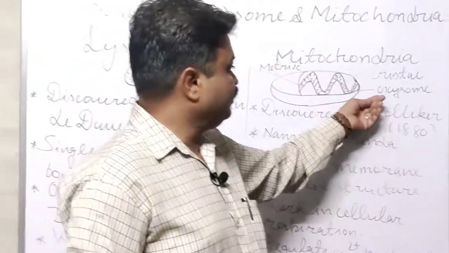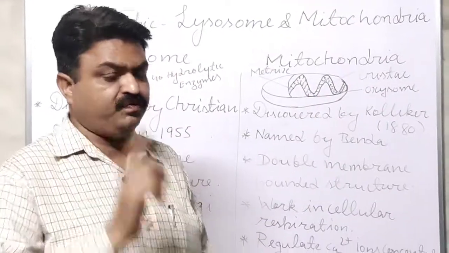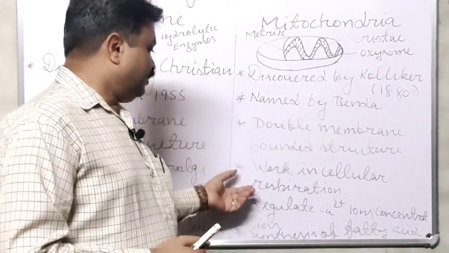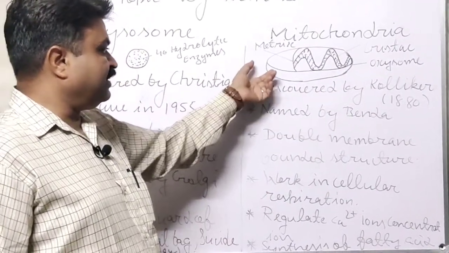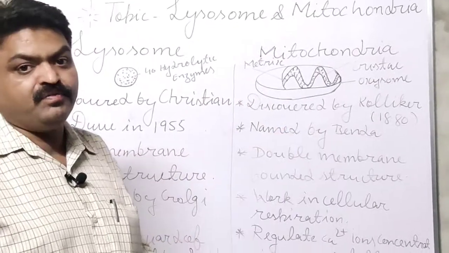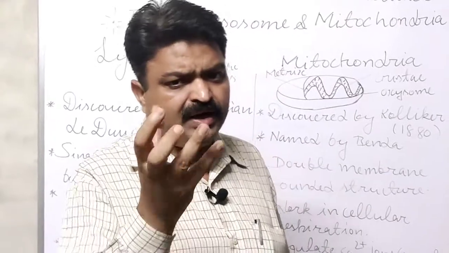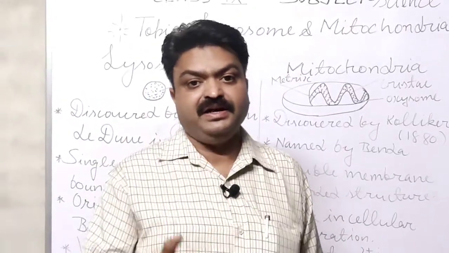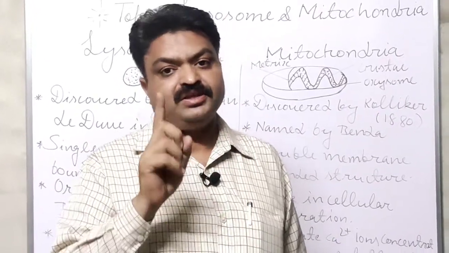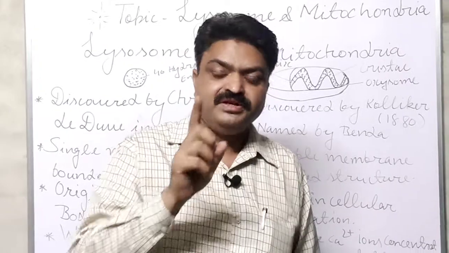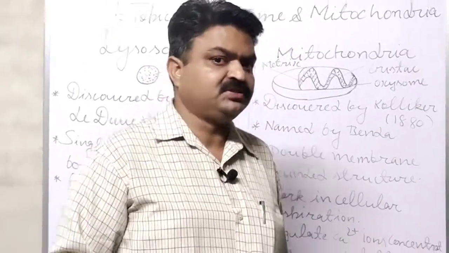What do we call them? They are known as oxysomes, and they help in the oxidation of food, student. And due to that oxidation of food, a cell gets energy in the form of ATP, means adenosine triphosphate, and with the help of that a cell gets energy. ATP is known as the energy coin of the cell, and mitochondria is known as the powerhouse of the cell or the battery of the cell.